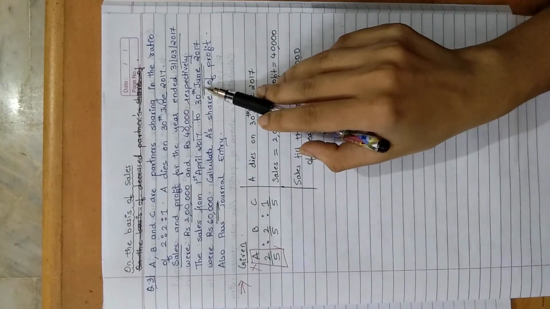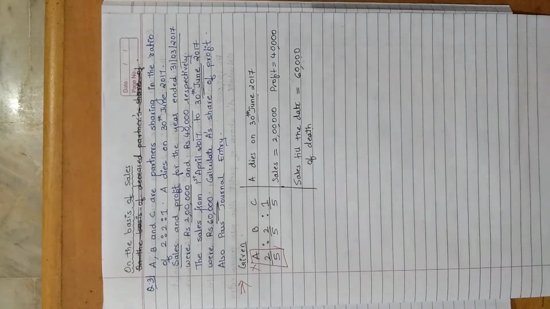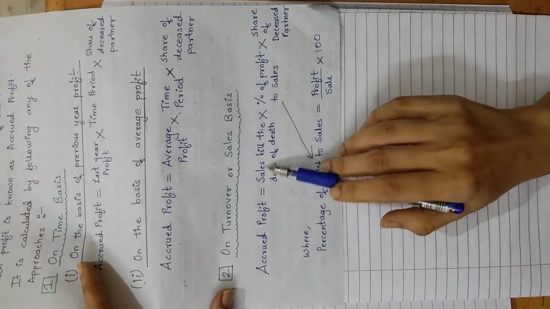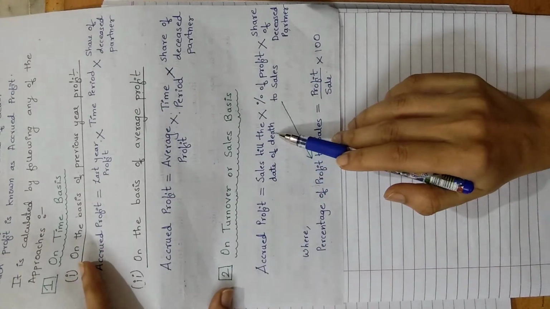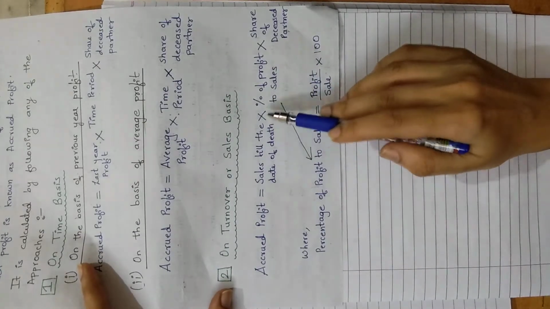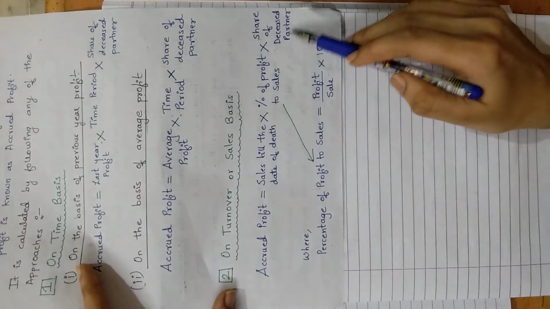So you should understand that you have to use sales or turnover method to calculate accrued profit of the deceased partner. Before I proceed, I will first show you the formula for calculating accrued profit: it is equal to sales till the date of death, multiplied by percentage of profit to sales, multiplied by share of deceased partner.